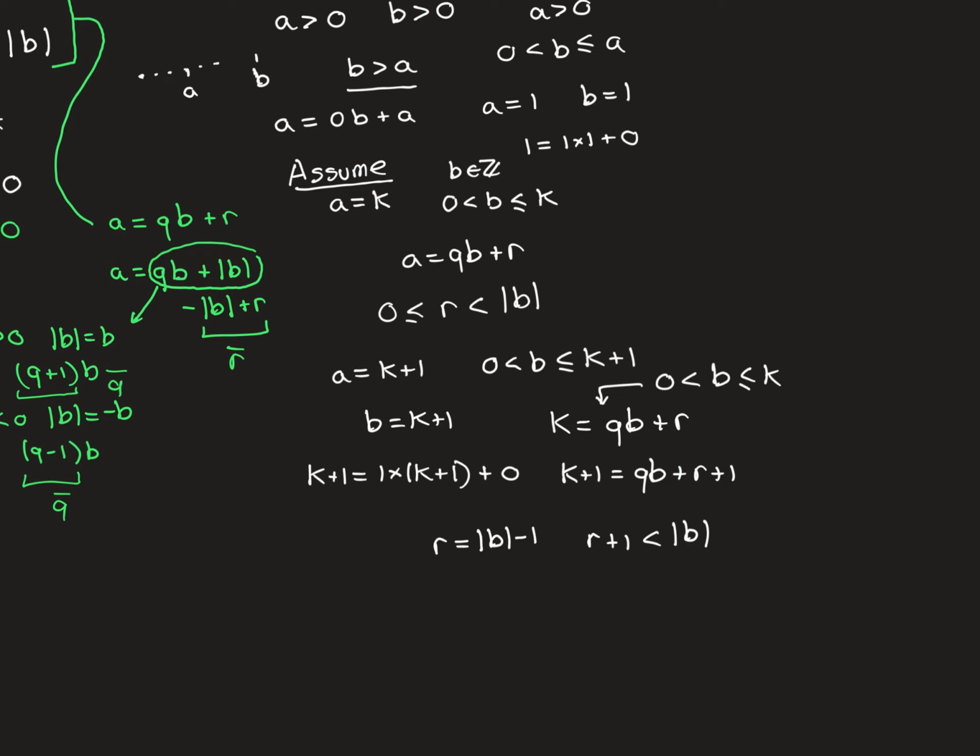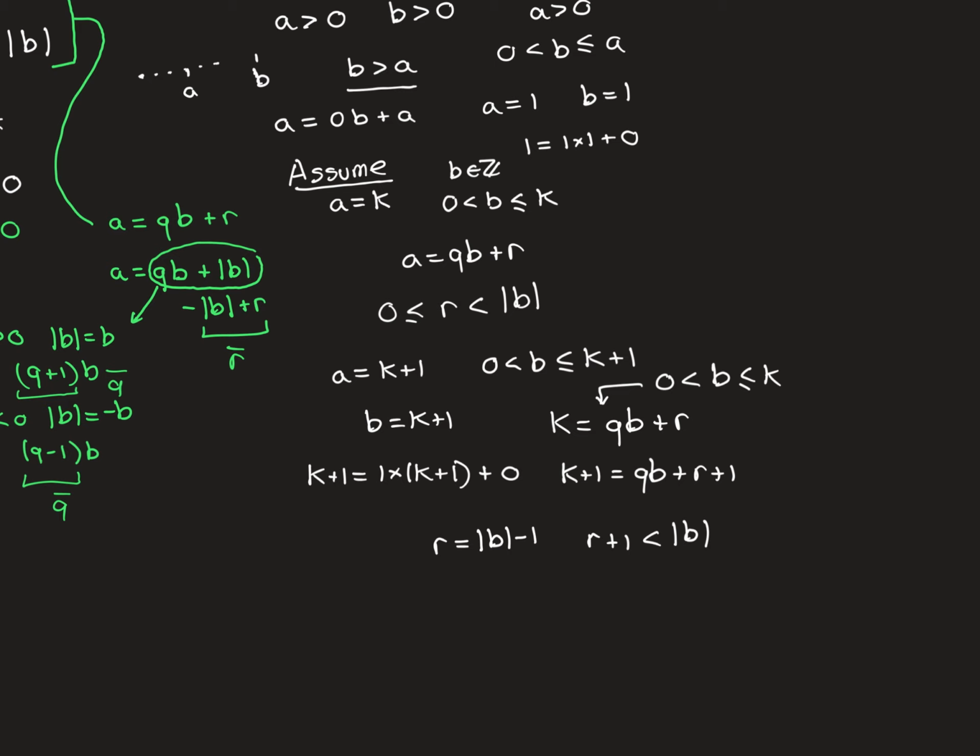So what I have proven is that if it is true that for a equal to k, for all integers b greater than 0 but less than or equal to k, Euclidean division holds, then it is also true that for the next integer along, for all integers greater than 0 but less than or equal to this bigger integer, k plus 1, Euclidean division holds true.